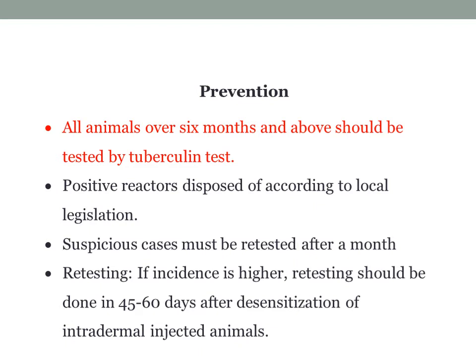Prevention is better than cure, since this is a very tedious and hard disease, a chronic disease. It requires prevention. So all animals over 6 months of age should be tested by the tuberculin test, because in younger animals below 6 months of age, there are more chances of misdiagnosis by the tuberculin test. There are more false positive and negative reactors.